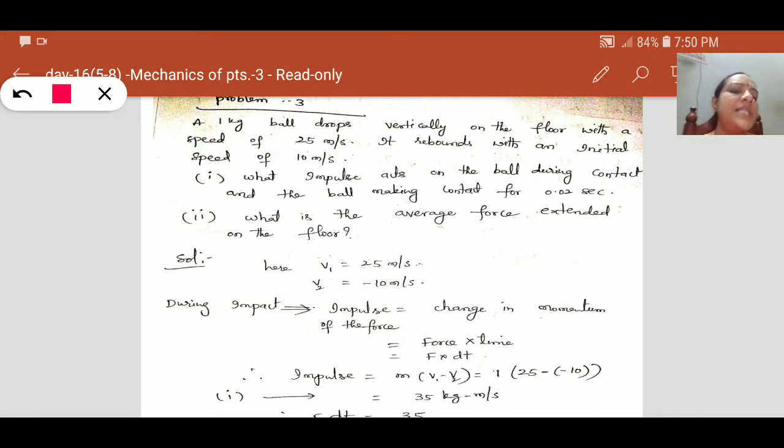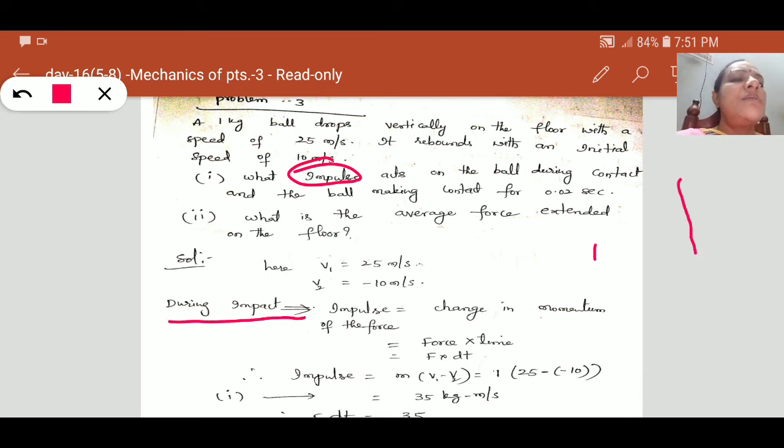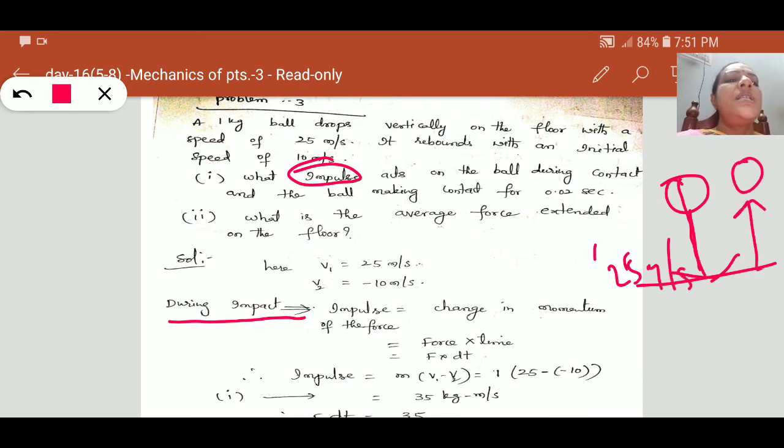Here the problem is based on impulse. Impulse is nothing but the impulsive force, that is, change in momentum only. So during impact, the ball drops vertically on the floor with a speed of 25 meters per second, and it rebounds with a speed of 10 meters per second.